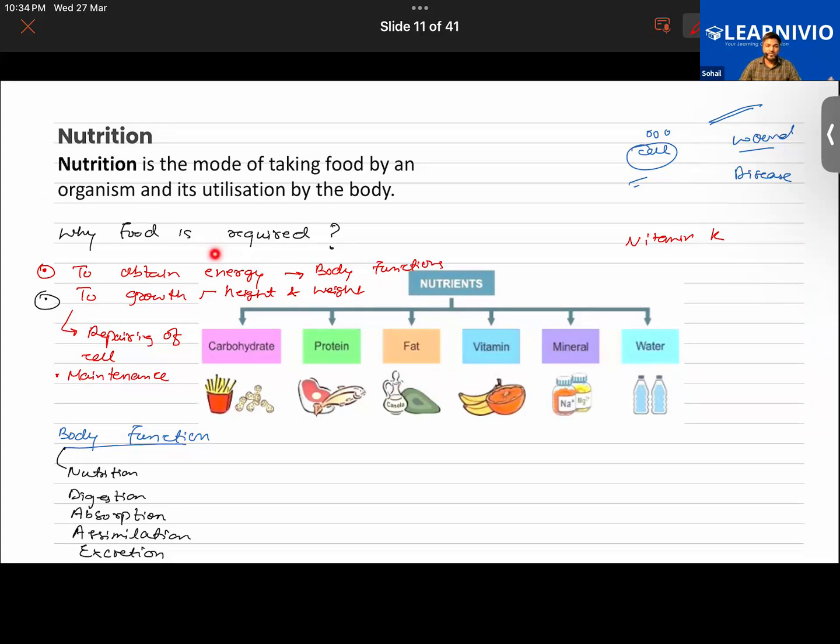And I will also be asking again why food is required in our body, and what are the different functions which our body performs. So do you remember these points? If you guys have any doubts, any questions, please do let me know.